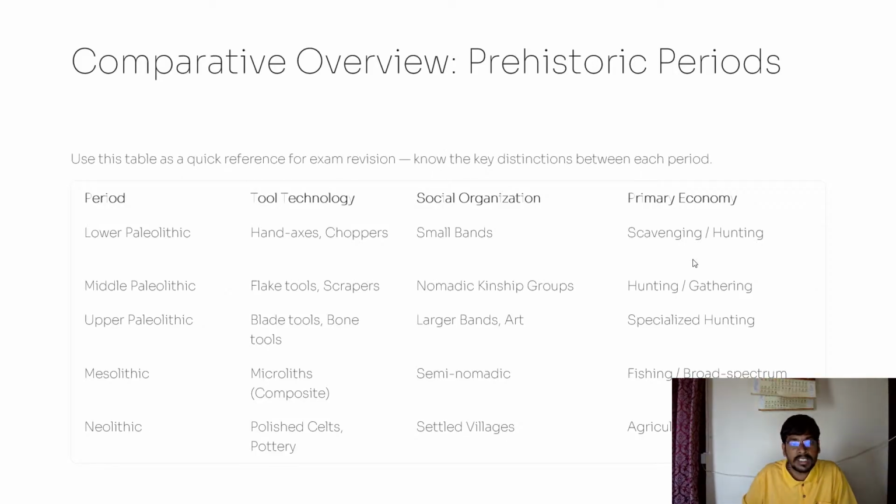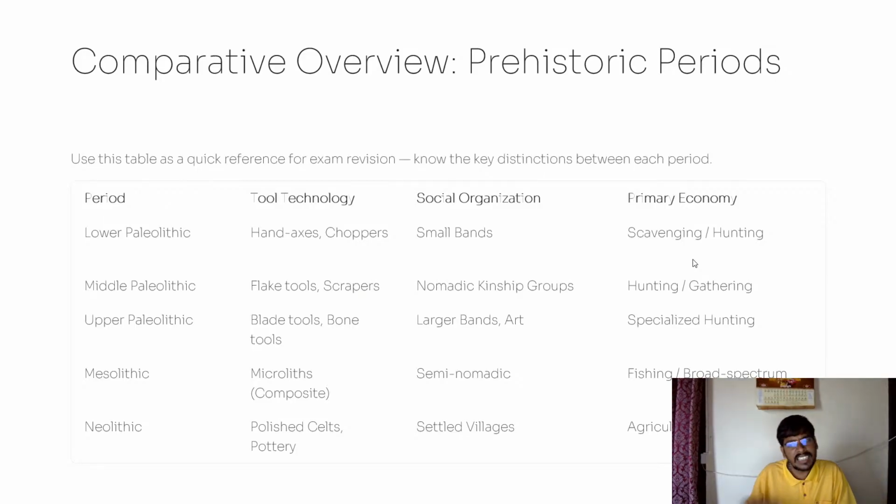In the Middle Paleolithic, small tools came, scrapers came into existence. There were small nomadic kinship groups, and there was hunting and gathering. But in the Upper Paleolithic age, there was specialized hunting. Blade tools and bone tools were used, and people were divided into large bands, and art forms also came into existence. In the Mesolithic age, microliths were used, like sharp tools, and people were semi-nomadic. They always looked for permanent settlement, and fishing was one major economic source.